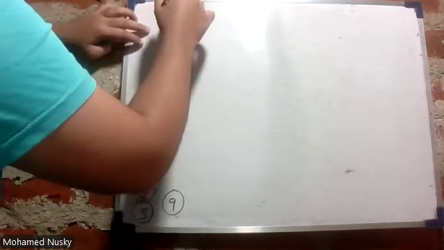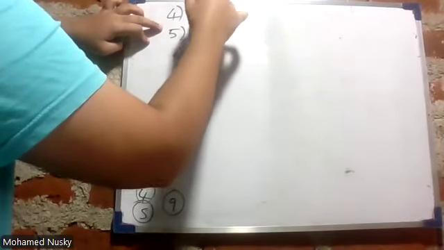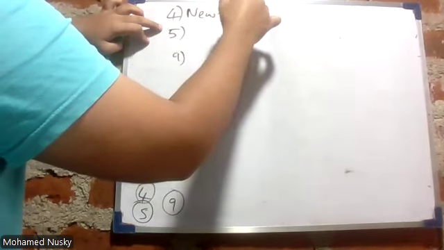Okay, motion in a straight line topic is over. So now we are moving to the next physics topics. Now we have fourth unit, fifth unit, ninth unit. Fourth unit is Newton's laws of motion.